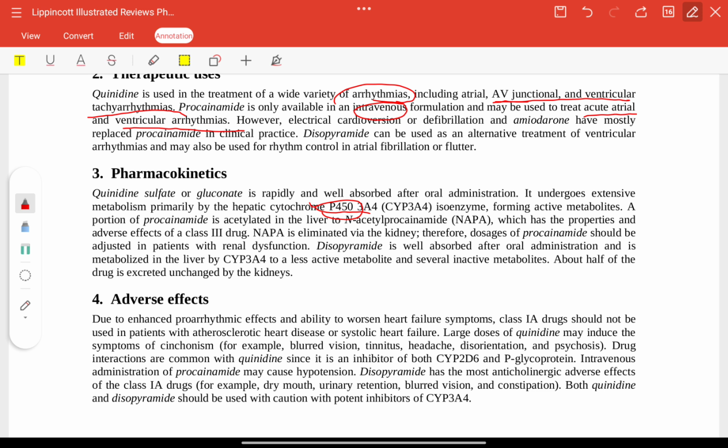Adverse effects: they have the ability to worsen heart failure symptoms. Class 1A drugs should not be used in patients with atherosclerosis, heart disease or systolic heart failure.